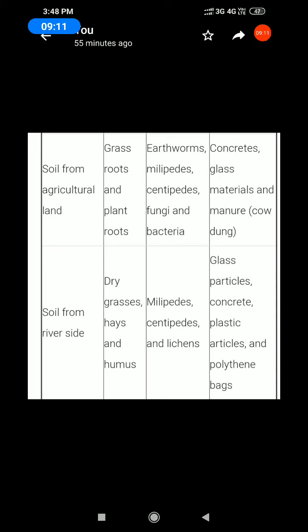Okay. Students, all of you write down the table 9.1 without spelling mistakes. Okay, write correctly. Can you understand? Okay. Next.